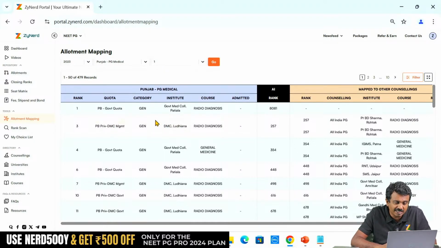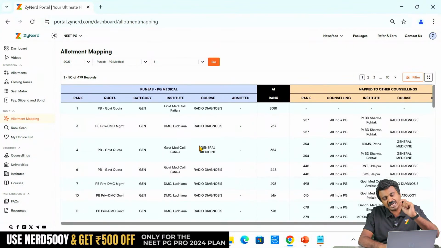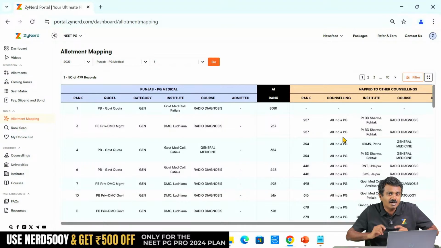Before round 2, when you look at this data, this seat is going to be a vacancy, you can be assured of. Same thing you do in state round 3, you will know that there is a vacancy that can possibly be there. You have the all India round 2 joint retained candidates, that vacancy, if you are rank 3 in Punjab or rank 4 in Punjab, here rank 3, you obviously know this is a vacancy, confidently go to state round 2. Otherwise, if you still want to confirm, you can confirm with the institute, but this gives you a very good reference point to decide on state round 2 what the vacancies will be.